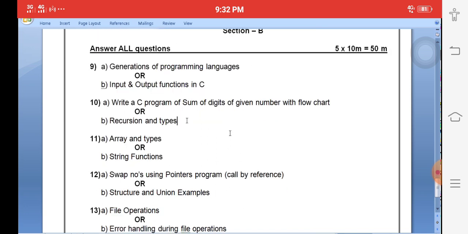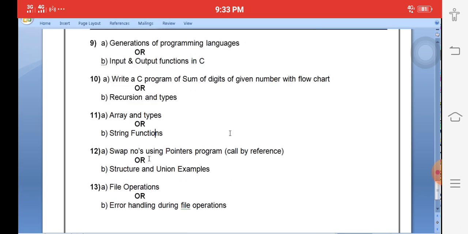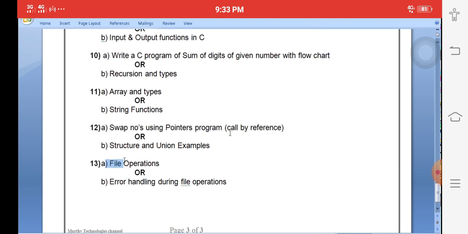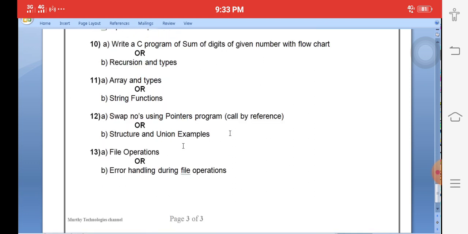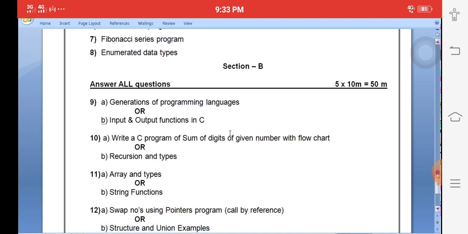Next one, recursion types or recursion with factorial program. Arrays and strings are a combination of one question. The questions we explained as important questions should be repeated. File handling, file operations, file input output functions, or reading and writing, all these questions relate to only one answer. Okay, today we are going to discuss the files concept.